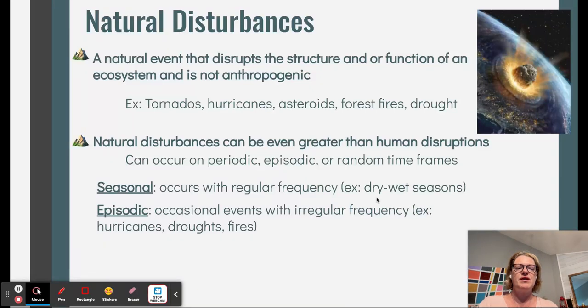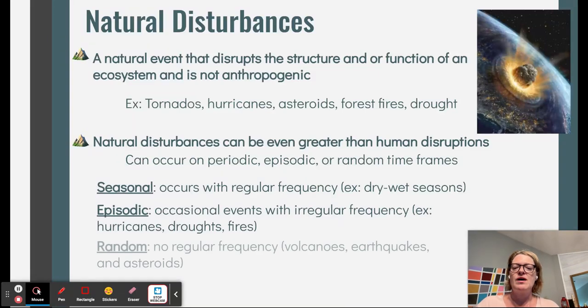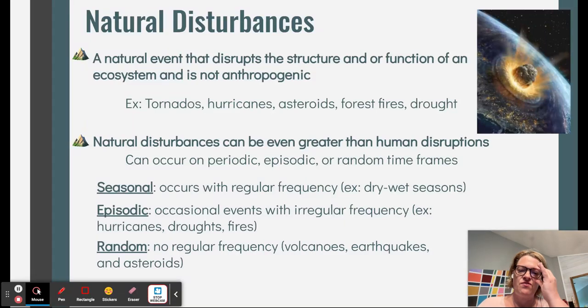Okay, so examples would be like dry, wet seasons that we might see on the plains or in Africa. I usually tend to think of that with Africa. Episodic are just occasional events that really don't have a regular frequency. So even though they might have a season, they're not definitely going to happen. So for instance, a hurricane or a drought or a forest fire would be an example of an episodic event.